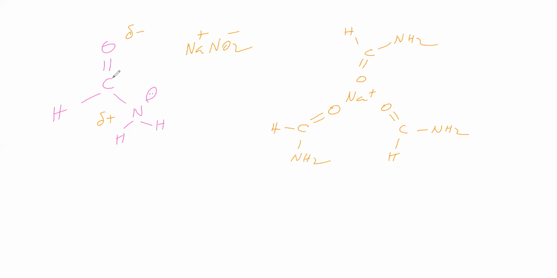Now the positive charge on this carbon is attracting this NO2 minus, O minus and N double bond O. Then we will take another solvent molecule like this.